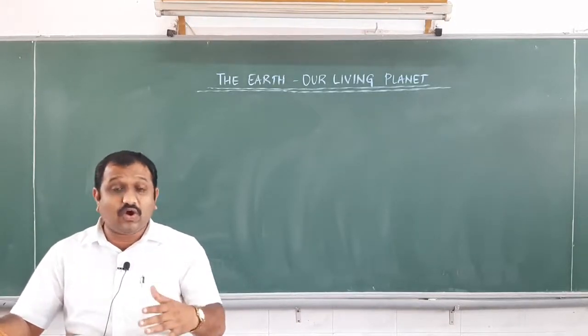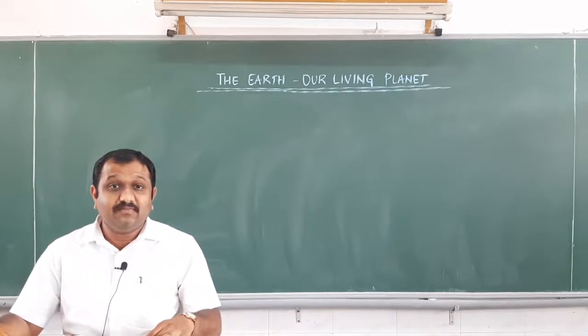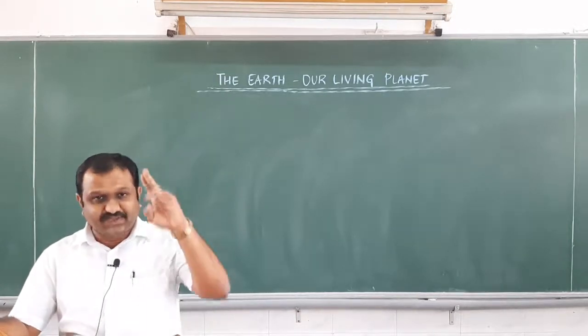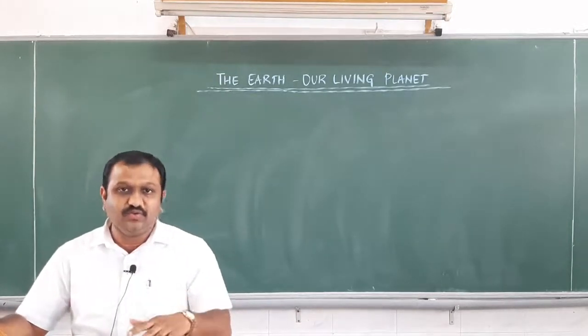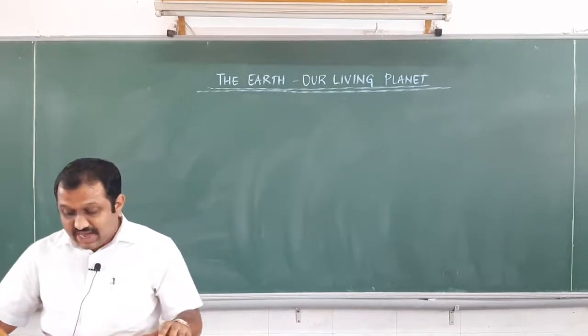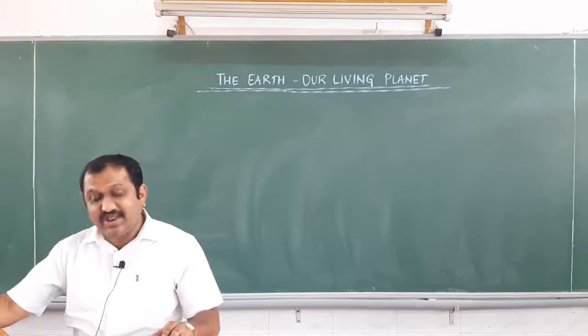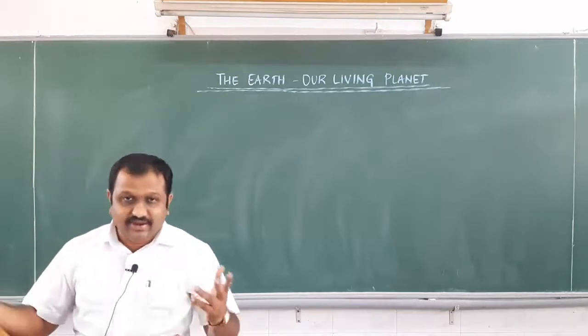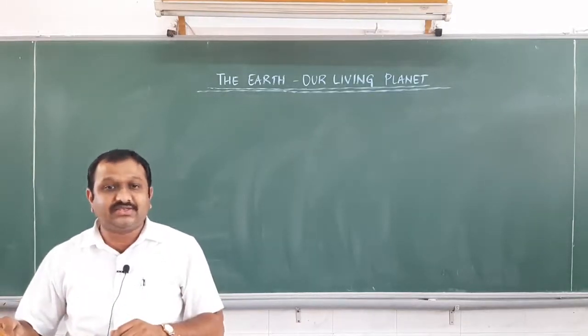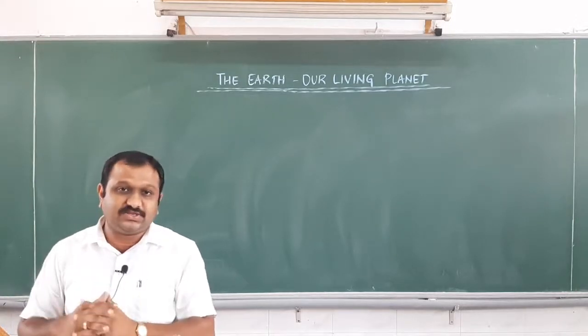And it is also called the blue planet. From space, if you see, it looks blue. So we call Earth the unique planet, watery planet, and blue planet. You can also call Earth a living planet because of life existence.